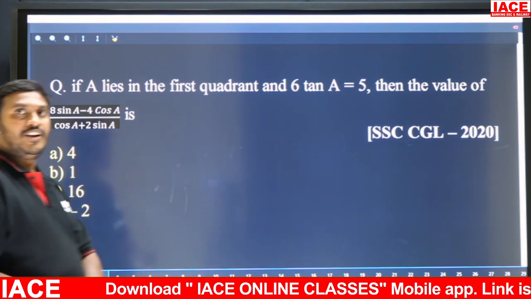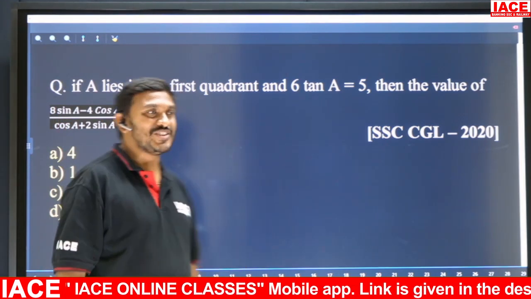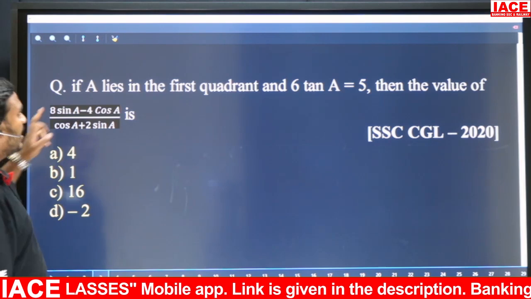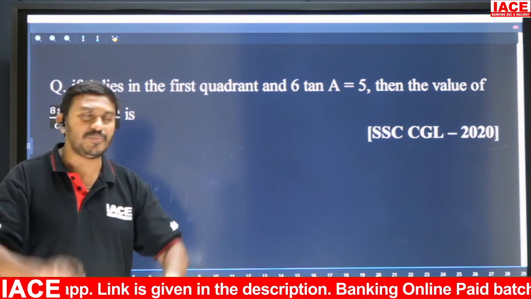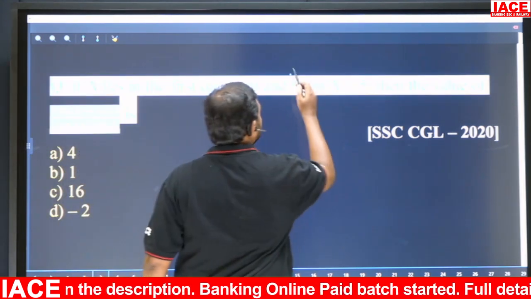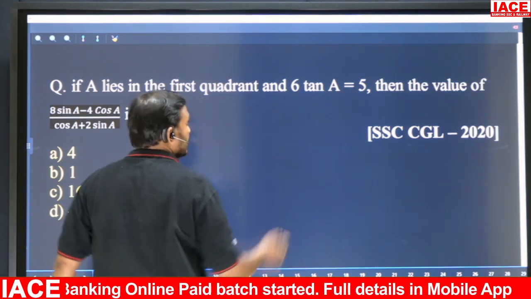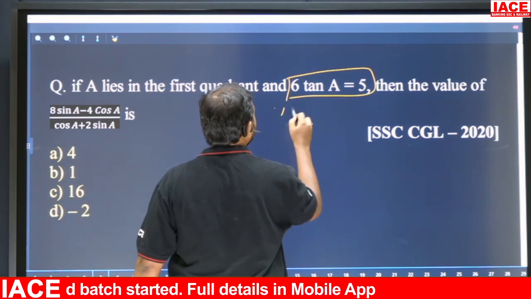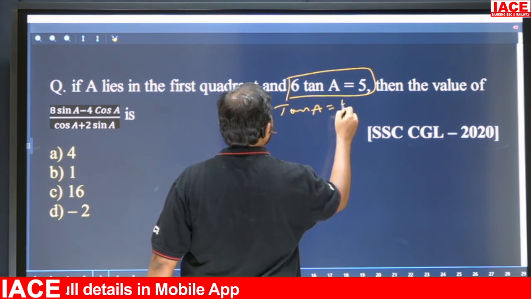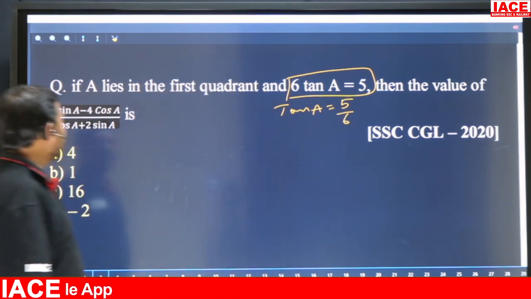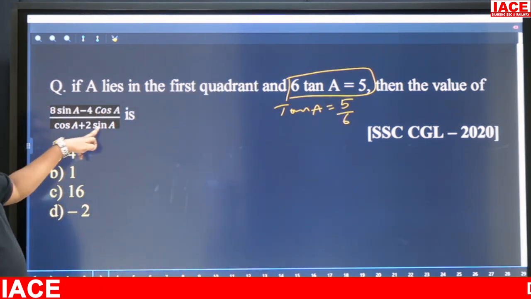Right, now it is a trigonometry question. So what is given? If A lies in the first quadrant, means all are positive, and 6 tan A equal to 5. That means tan A equal to how much? 5/6. Then find the value of (8 sin A minus 4 cos A) by (cos A plus 2 sin A).